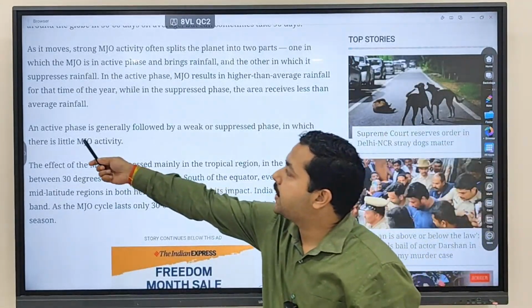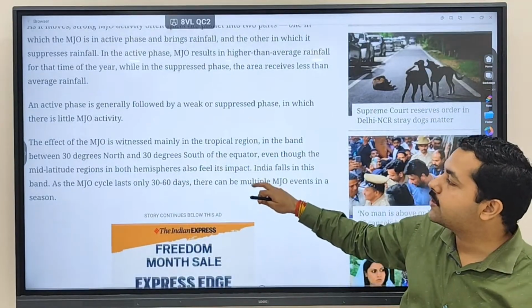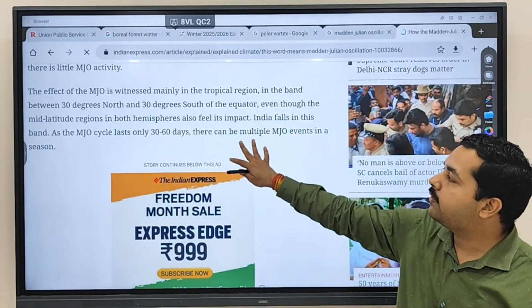Clear? So you can see an active phase is generally followed by what? A suppressed phase. Active phase is generally followed by the suppressed phase. And you can see multiple MJO events may occur.